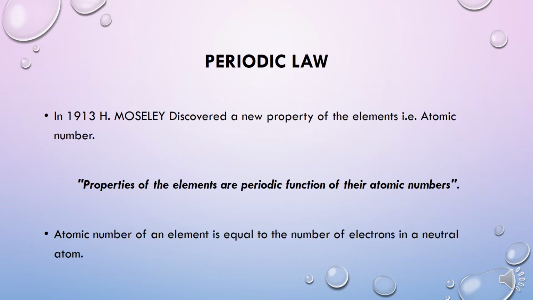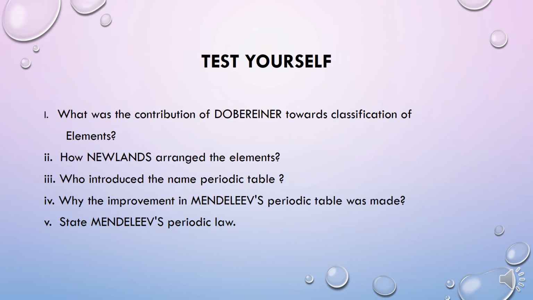What is the periodic law? In 1913, H. Moseley discovered a new property of the elements, atomic number. Properties of the elements are a periodic function of their atomic numbers. The atomic number of an element is equal to the number of electrons in a neutral atom.